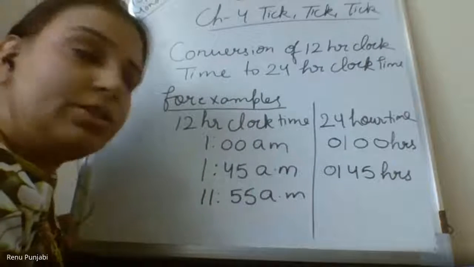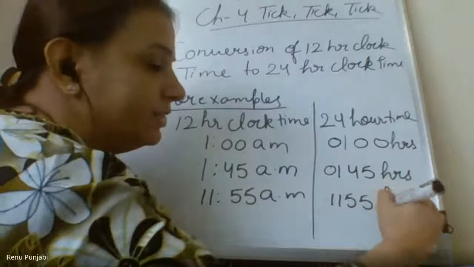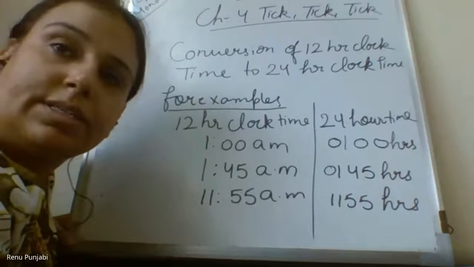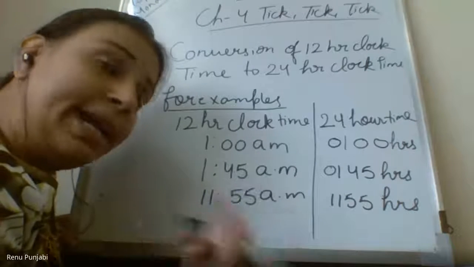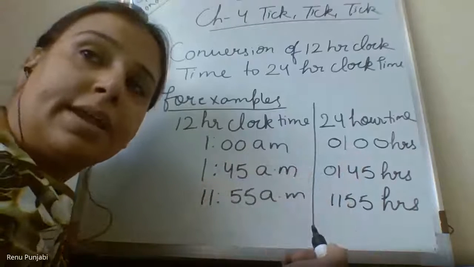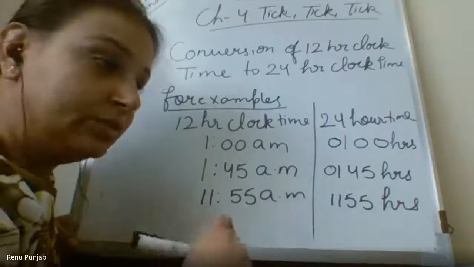So here also you will write 11:55 hours. 1155 hours. As soon as you complete 1200, start adding the 100 in the 24-hour clock time. That also I will explain to you.